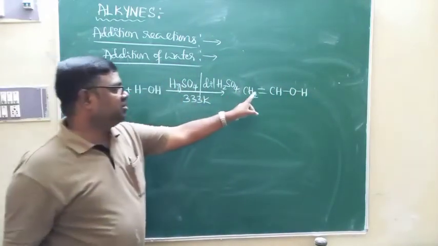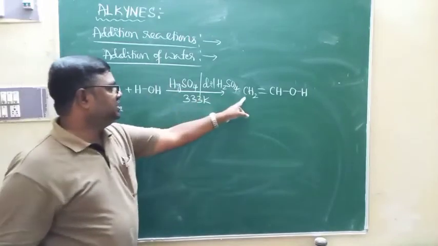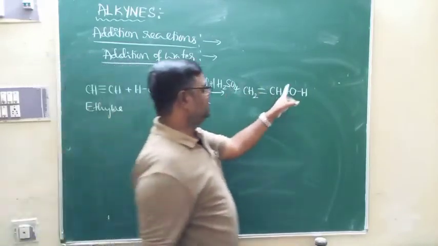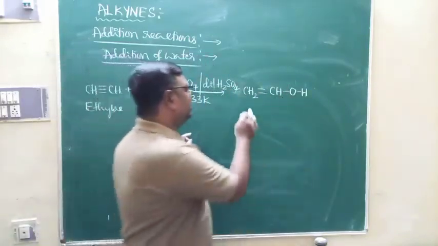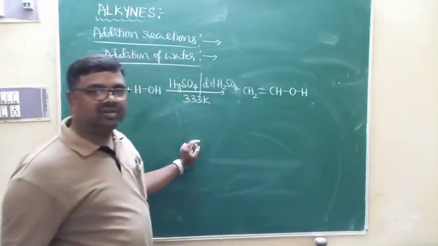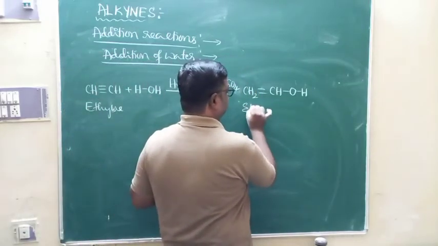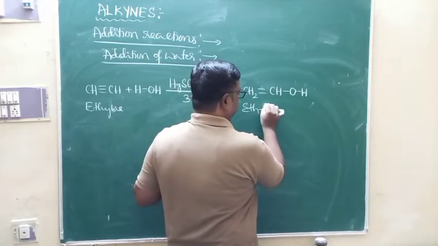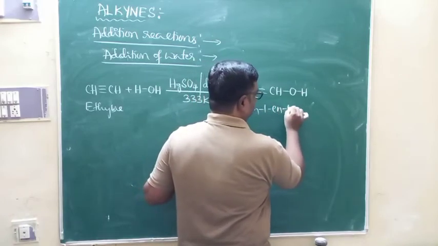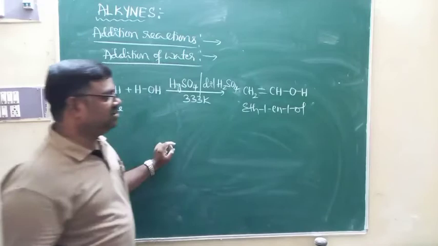CH triple bond is converted to double bond, CH becomes CH2, and CH becomes CHOH. Yes, and of course we call it vinyl alcohol. Yes, it is eth, one ene, one ol. Yes, this is what we call eth.